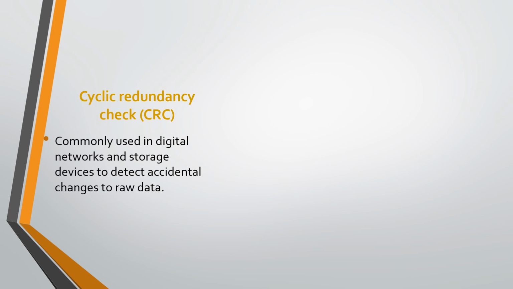In CRC, the sequence of redundant bits called cyclic redundancy check bits are appended to the end of the data unit so that the resulting data unit becomes exactly divisible by a second predetermined binary number. At the destination, the incoming data unit is divided by the same number. If at this step there is no remainder, the data unit is assumed to be correct and is therefore accepted. If there is a remainder, it indicates that the data unit has been damaged in transit and therefore it must be rejected.